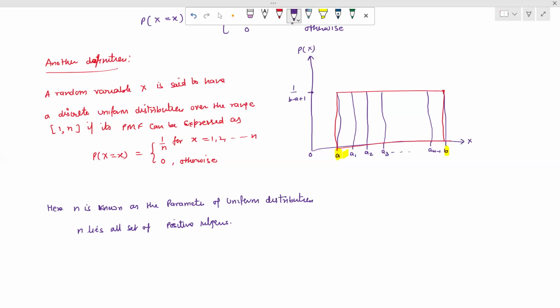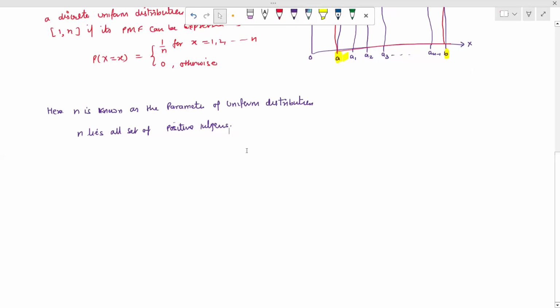Now we take one example related to that. For example, we roll a dice. What is our random variable? The random variable will be getting 1, 2, 3, 4, 5, and 6.